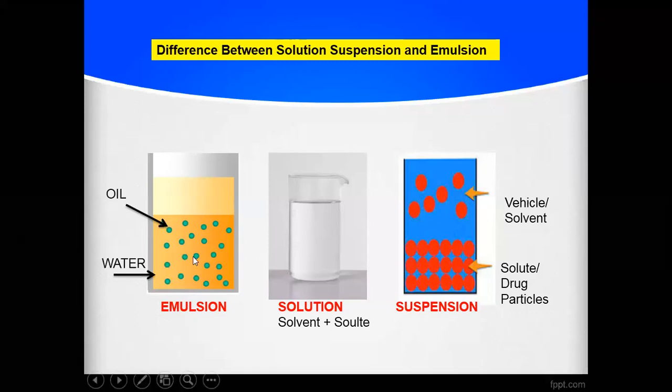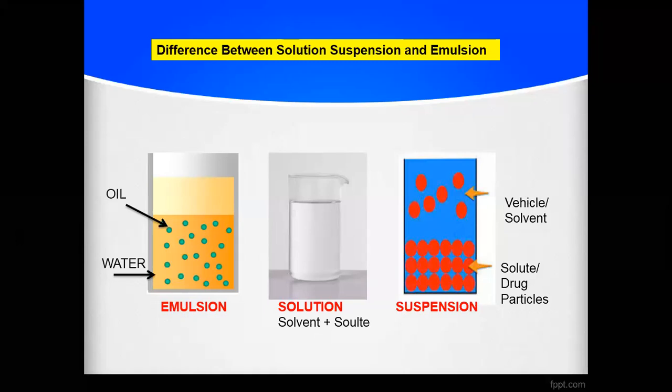Then take the left side, that is the emulsion. Now what is the emulsion? When we are mixing oil and water, in this case your oil and water are not miscible with each other. So there will be two phases existing. One phase is called the oil phase, another phase is called the water phase.